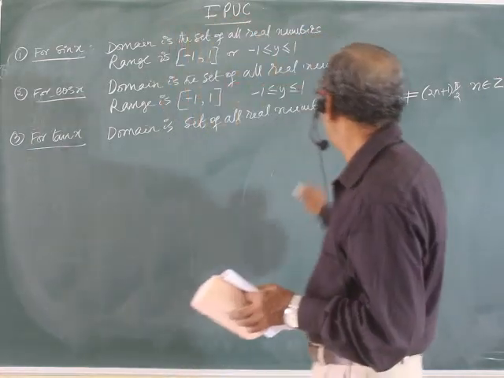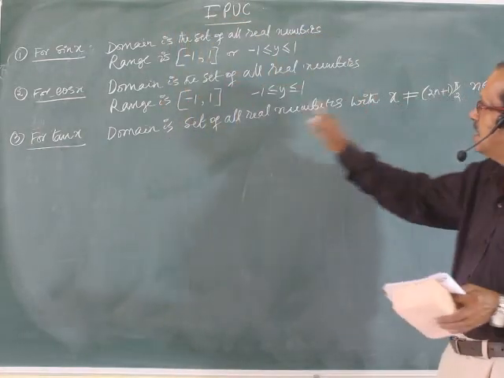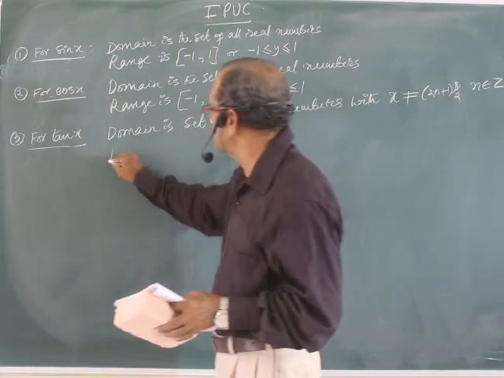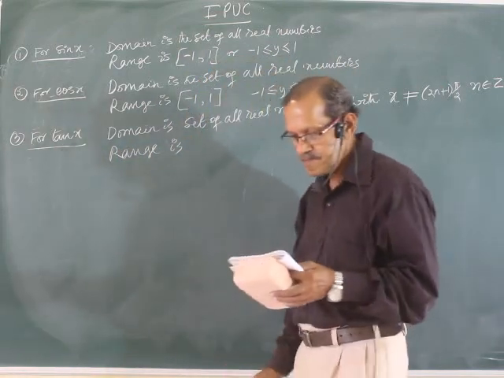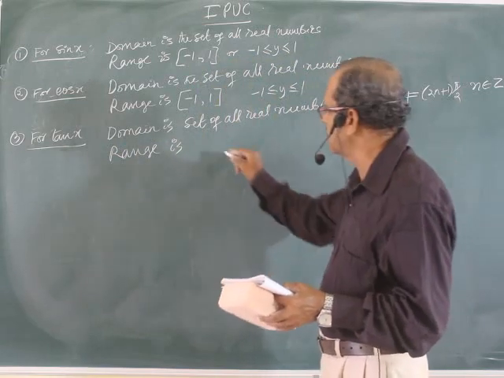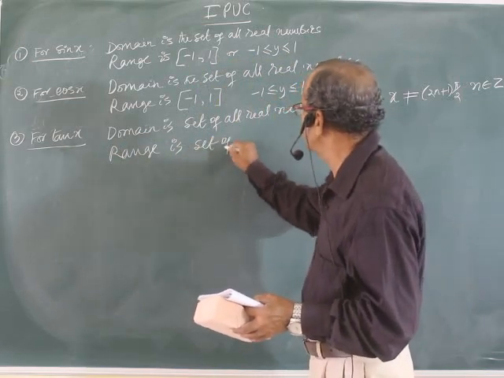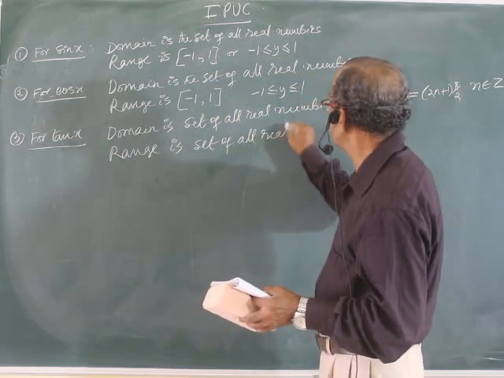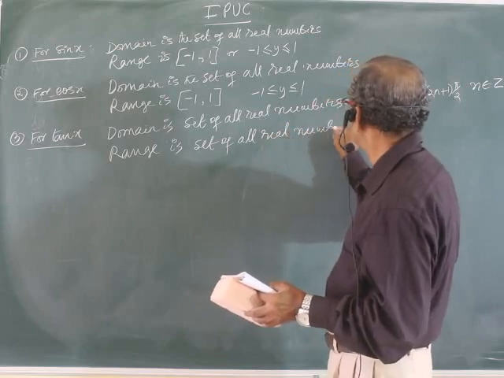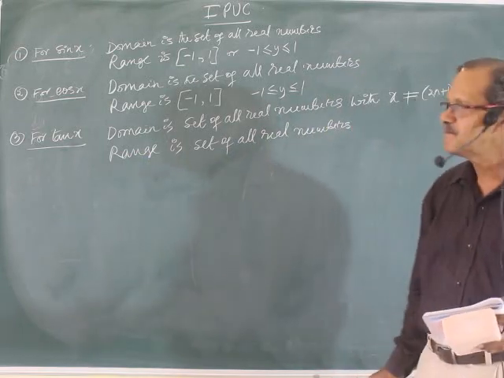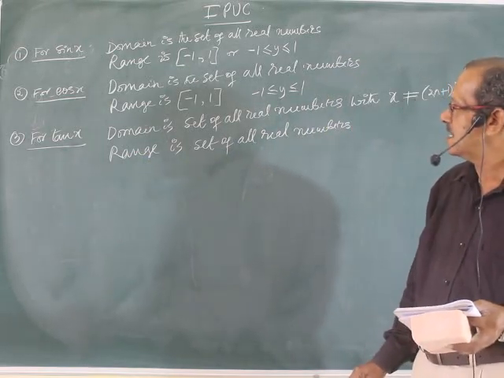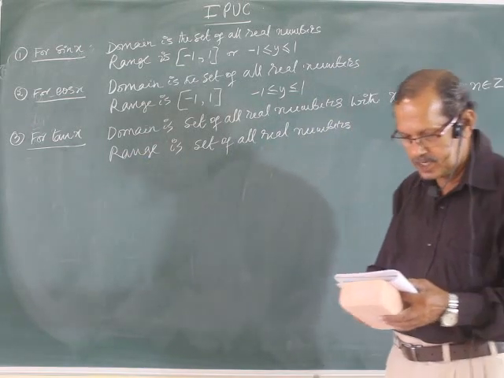Okay, so except for x equal to this one. Range, what about the range? Range is the set of all real numbers. It varies from -infinity to +infinity.